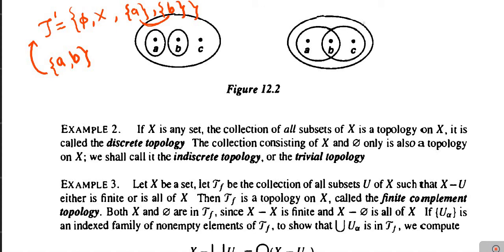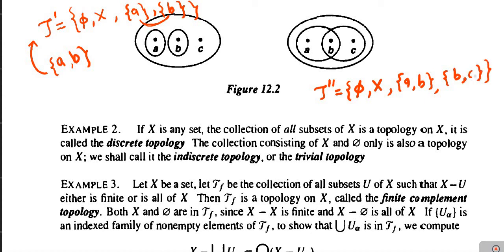Next, again, if we consider this example which is shown by the diagram, we will denote it by tau double dash. Now this tau double dash consists of the members: the empty set phi, then the complete space X, which is shown here by the outer ellipse. Then it also consists of the 2-point set A, B, and the 2-point set B, C.